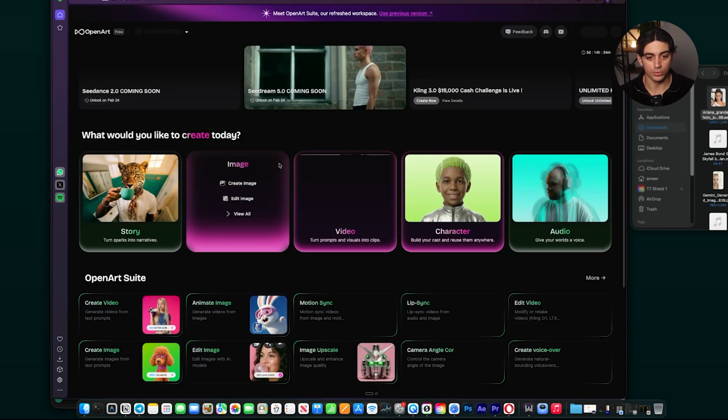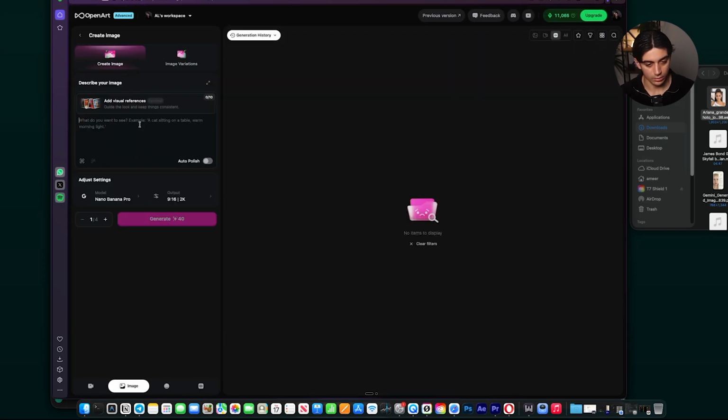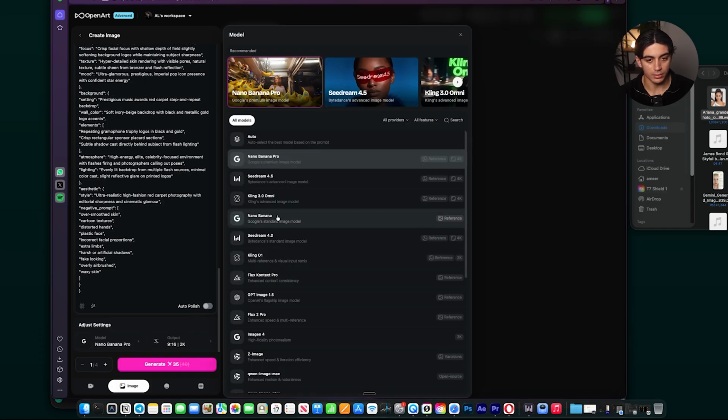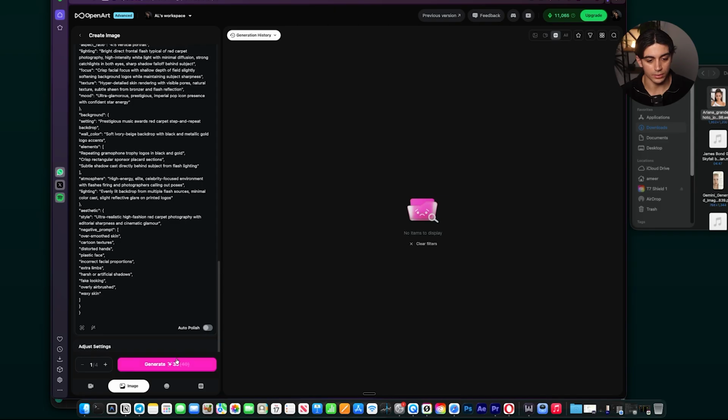Inside of OpenArt, I'm going to be using Nano Banana Pro to create my base image. So I'm going to head to image. Okay, so I'm going to paste the JSON prompt that I just created, and I'm going to select the model Nano Banana Pro. And I'm going to make 2 images, one mobile ratio and one landscape ratio. So I'll start with the mobile one and then click generate.